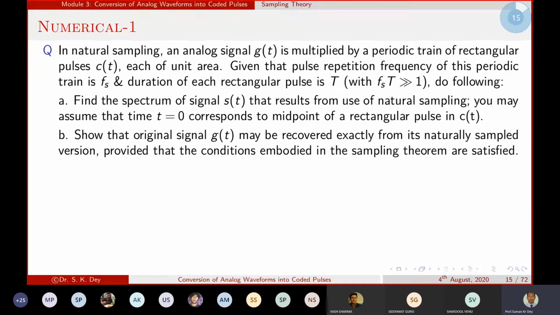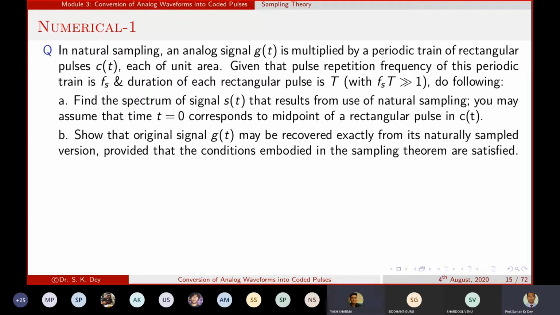So this is your first numerical. What is this? In natural sampling, an analog signal g(t) is multiplied by a periodic train of rectangular pulses c(t), each of unit area. That means whatever the pulse is, it has a unit area. Given that the pulse repetition frequency of this periodic signal is f_s, and the duration of each rectangular pulse is T, there is a condition that f_s T should be very much greater than 1.